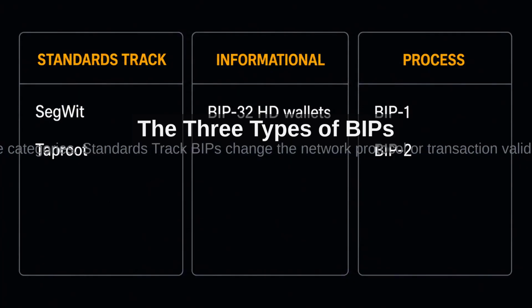They fall into 3 categories. Standards track BIPs change the network protocol or transaction validation. These are the big ones, like SegWit and Taproot. Informational BIPs describe design issues or general guidelines. Process BIPs change the way Bitcoin development works. BIP 2, for example, replaced BIP 1 as the process standard. Each type has a different path to acceptance.